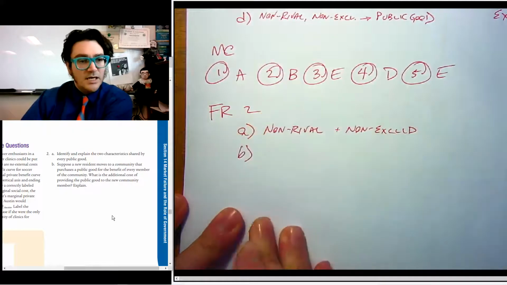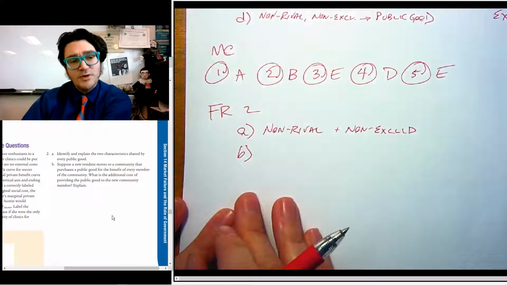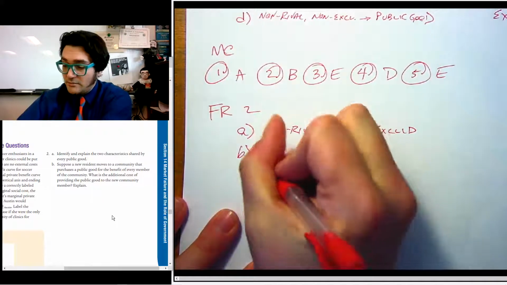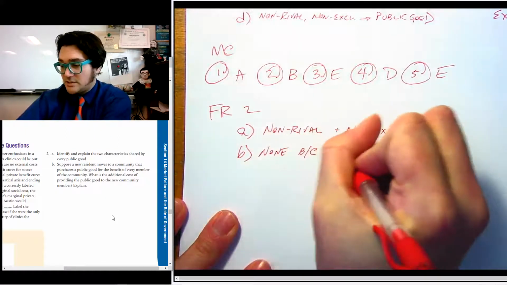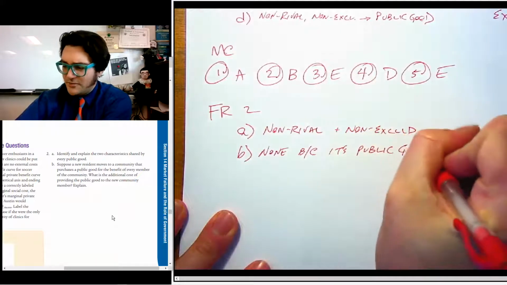B, suppose a new resident moves to the community that purchases a public good for the benefit of every member of the community. What's the additional cost of providing it to the new community member? Nothing. None, because it's a public good. That's kind of a weird way to explain that.